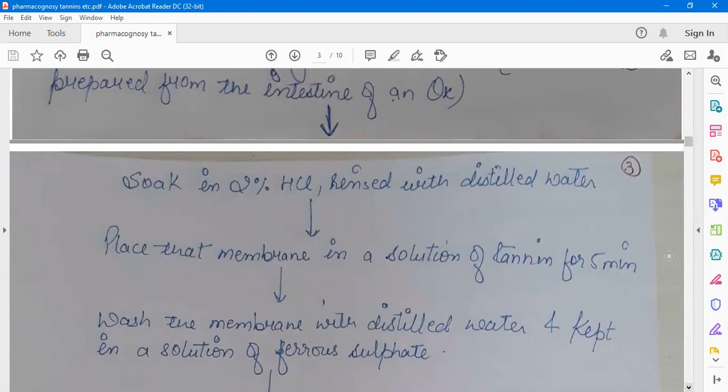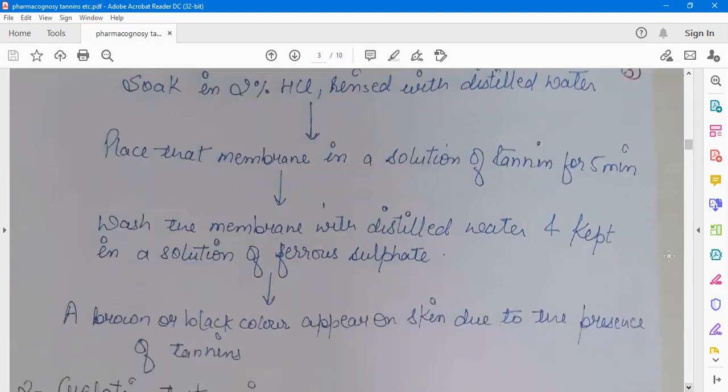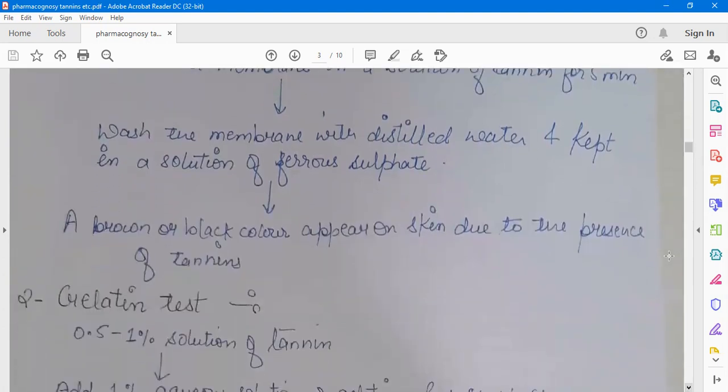Then we will soak that ox intestinal piece in that solution. Wash the membrane with distilled water and keep in a solution of ferrous sulfate. A brown or black color appears on the skin due to the presence of tannins. Means if the piece of skin turns brown or black, it shows the presence of tannins in the drug sample, otherwise the sample will fail.